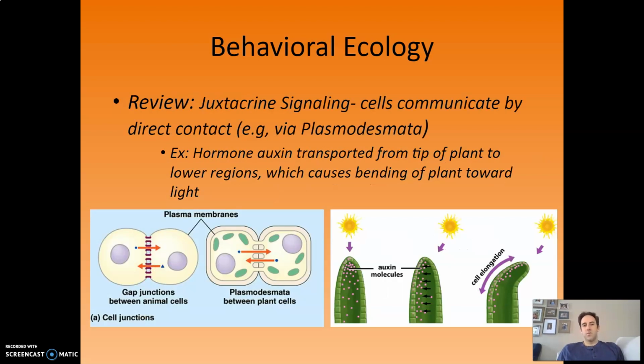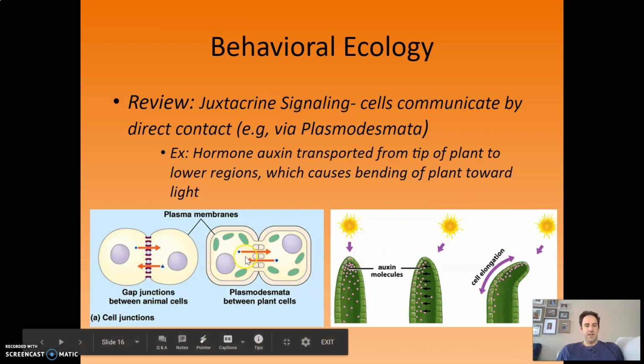I'll also toss in one other quick review, juxtacrine signaling. You may recall from Unit 4, this is where cells communicate through direct contact. And I briefly mentioned way back in the day, plasmodesmata as these little gaps in the cell wall between plant cells that allow materials to pass through.